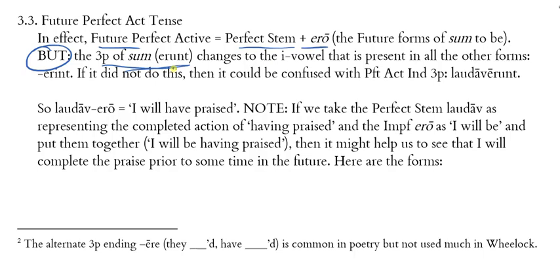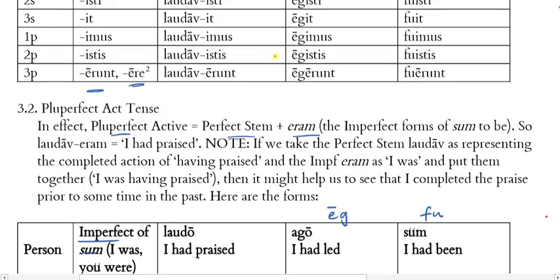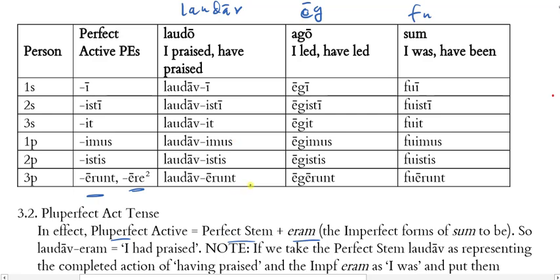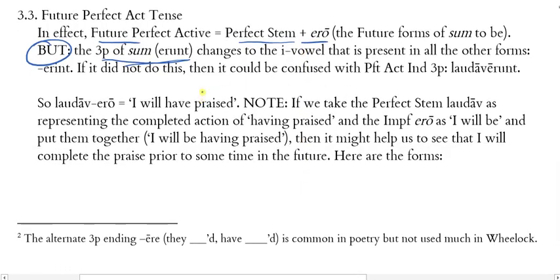If it didn't do this, then it could be confused with the perfect active indicative third person plural, laudaverunt. So for example, let's go back over here. Here's that laudaverunt, right? That was our perfect. That would mean laudaverunt, they praised, or they have praised. And if I was using the erunt form of the future with this, then I'd get laudaverunt.